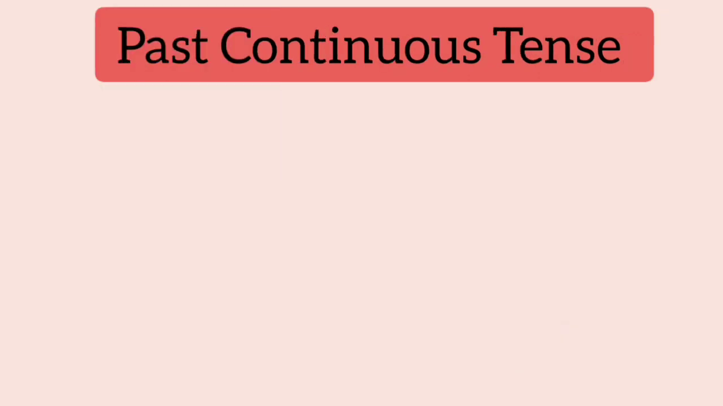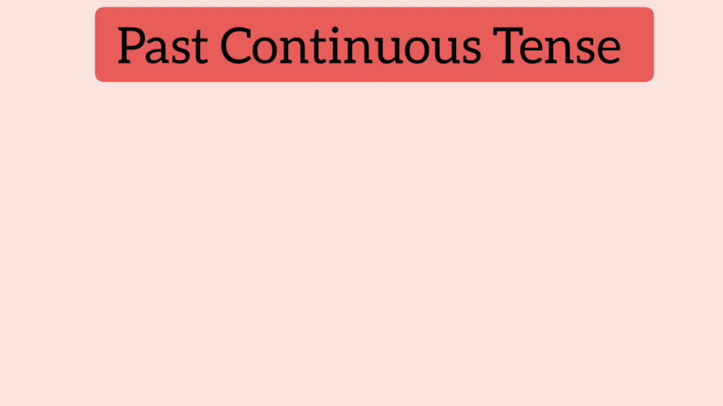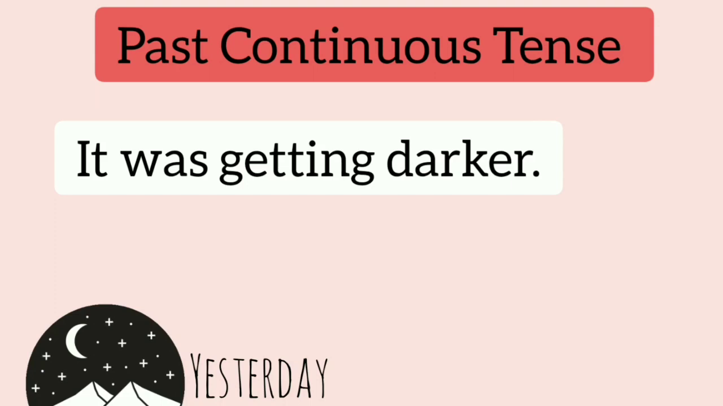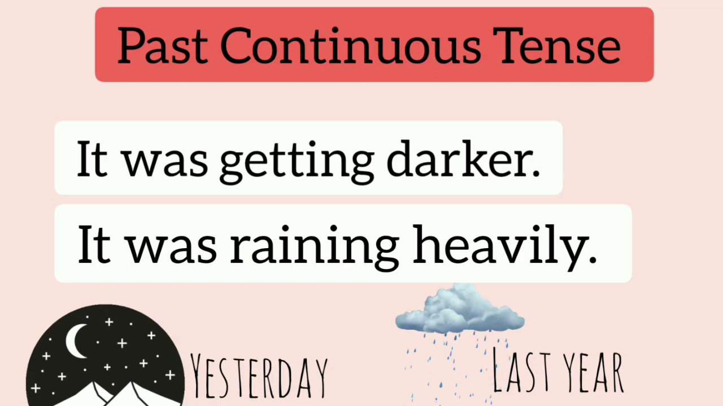Now let us consider the past continuous tense. Here the action is still going on in the past. It denotes an action going on at some time in the past. For example, it was getting darker. It was raining heavily. In these sentences, the action is still going on, but it is in the past.